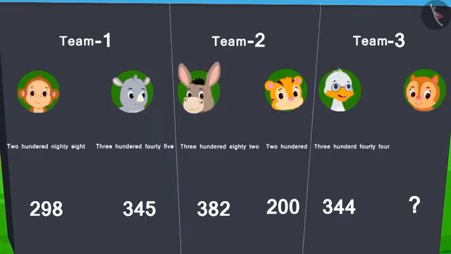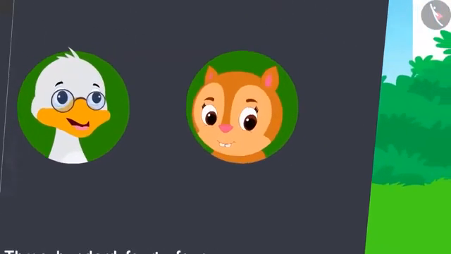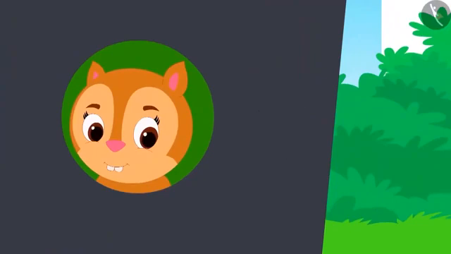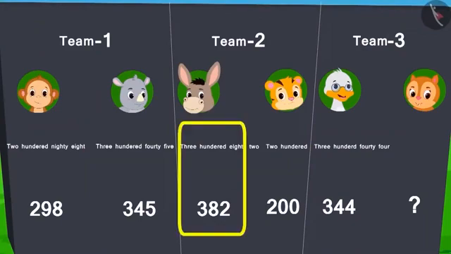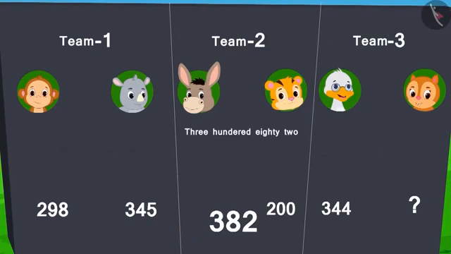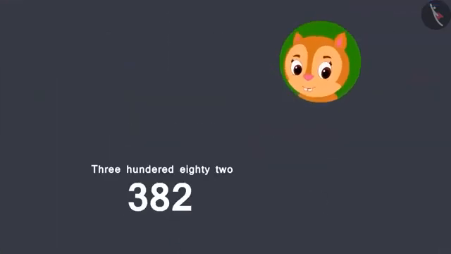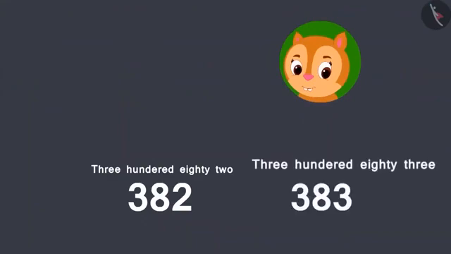In order to win, how many balloons would Chanda need to burst? Exactly. Here, the biggest number is 382. That's why, in order to win, Chanda would need to burst at least 383 balloons.